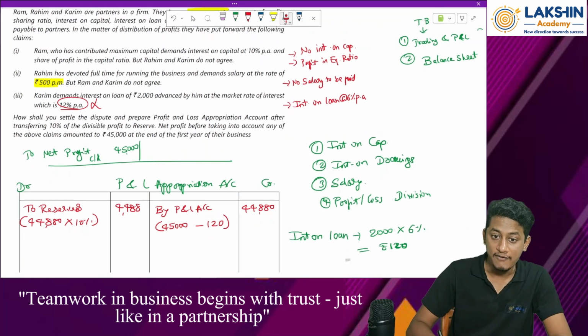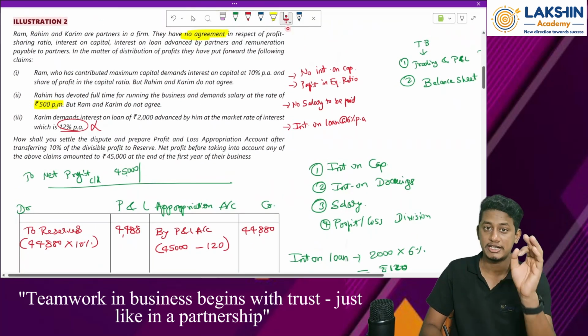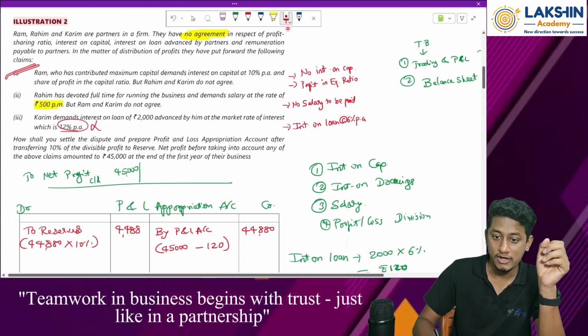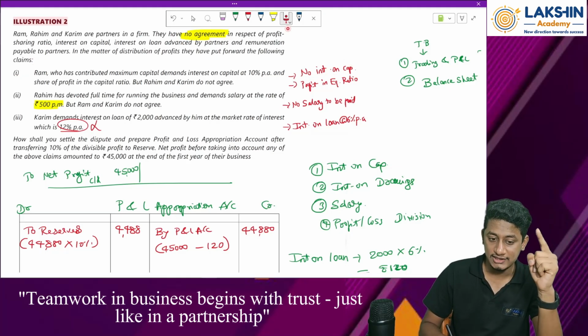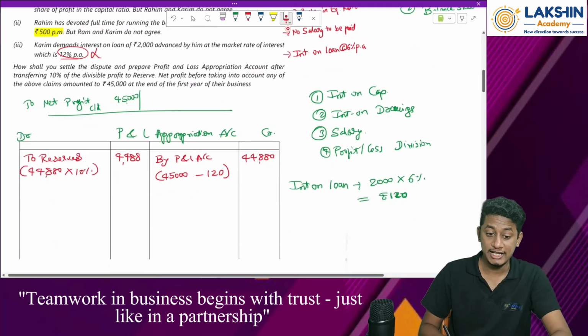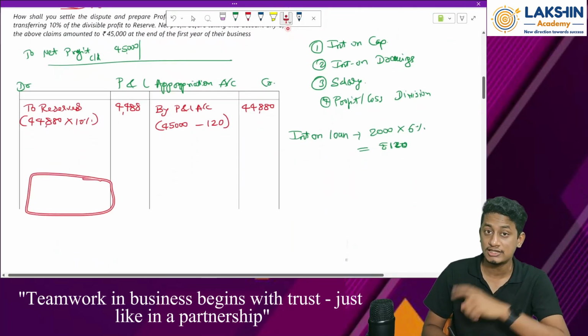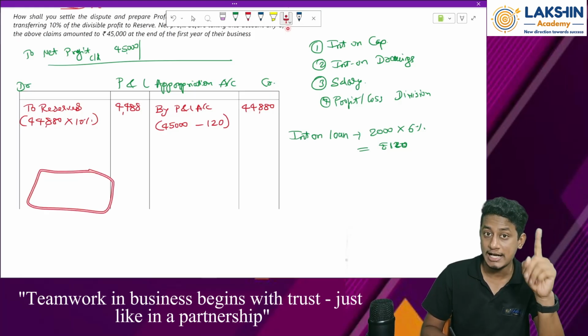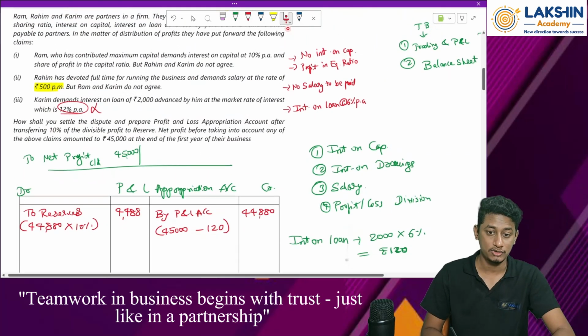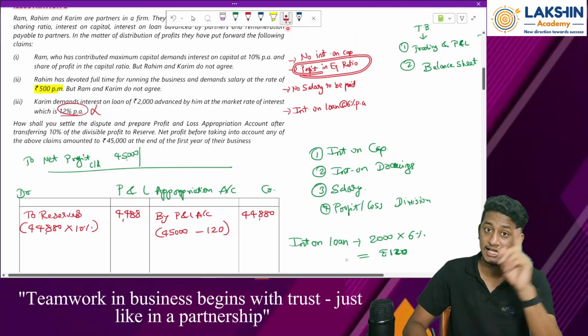Then after this, look at all the adjustments one by one. So first of all, what have we decided? No interest on capital and profit should be divided equally. So let's see. Remember this: whatever profits you get will be divided at the end of the P&L appropriation account. This is not the beginning. Whatever profits are there will be divided at the end of the P&L appropriation account. Remember this, okay? So let's keep this part at the end.